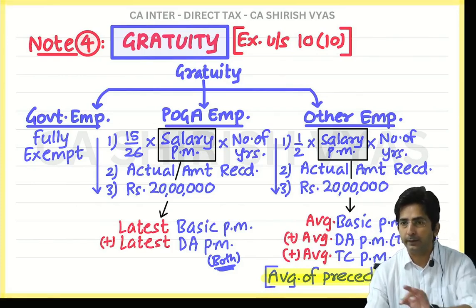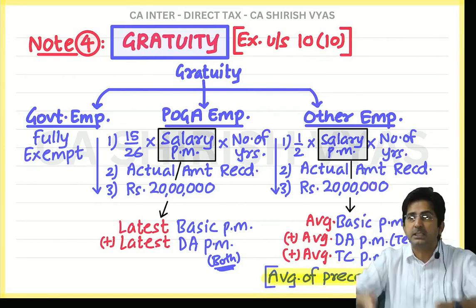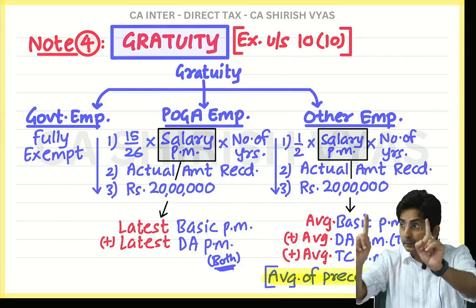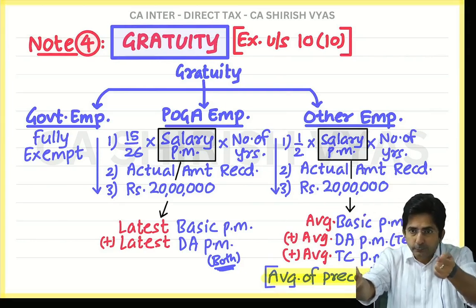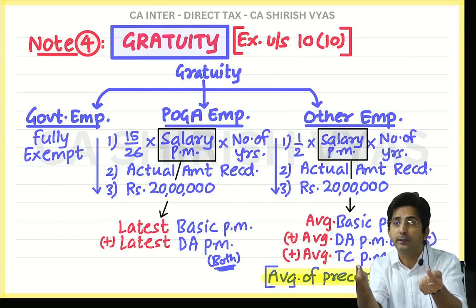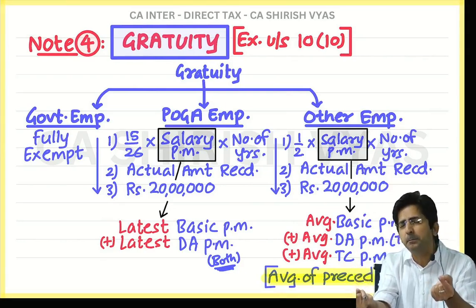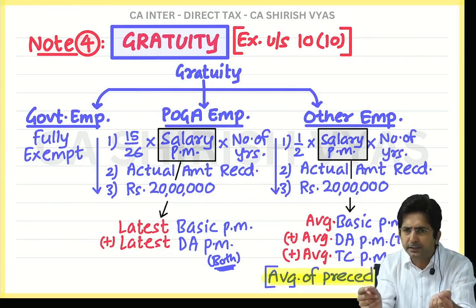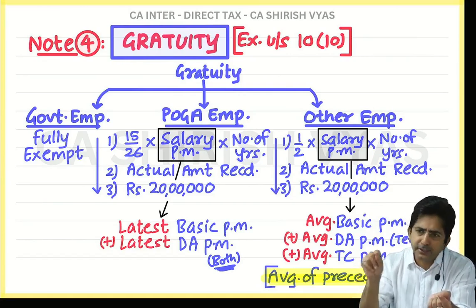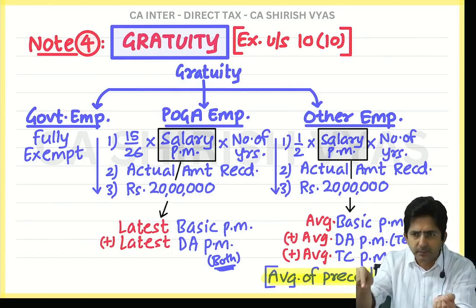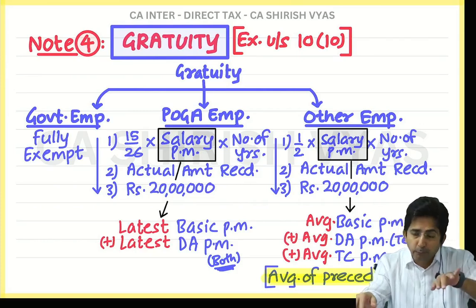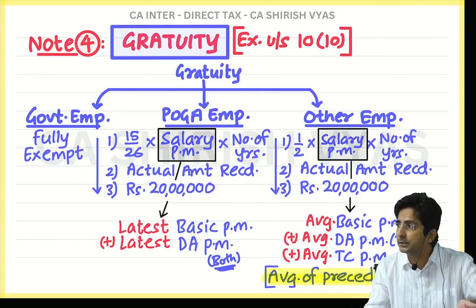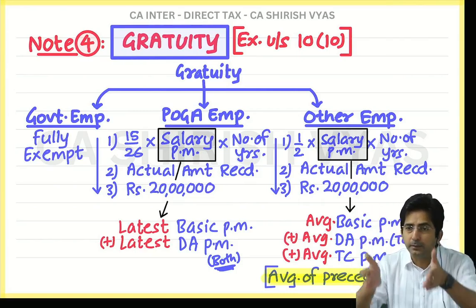Tell me, wait. Before I go to the sum, what are the three distinctions between the formula for poga employee and other employee? Three distinctions. First, here it is 15 by 26, here it is half. Here salary means latest basic, latest DA both. Here salary means average basic, average DA in terms, average turnover commission, average of preceding 10 months. Then the third difference: here fraction is rounded off if it is greater than 6 months. Here ignore the fraction. So these are the differences between the two formulas.